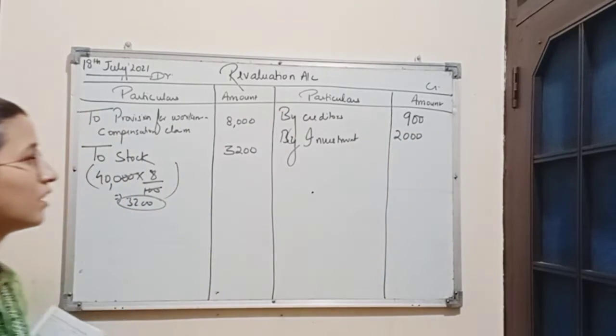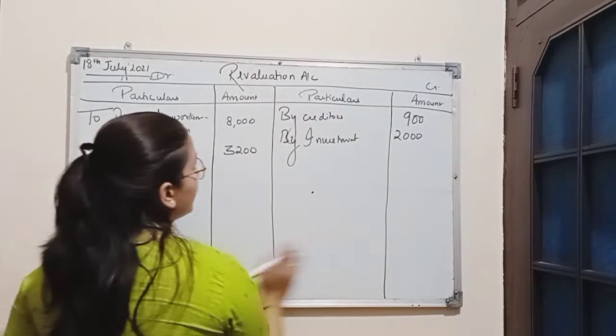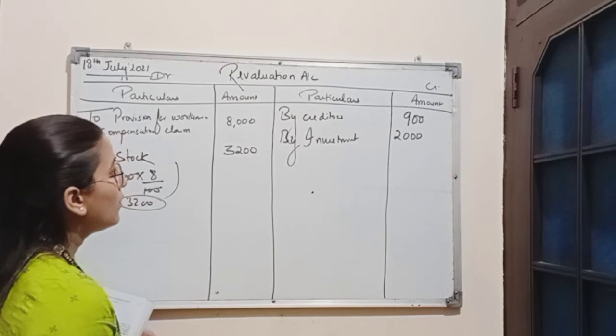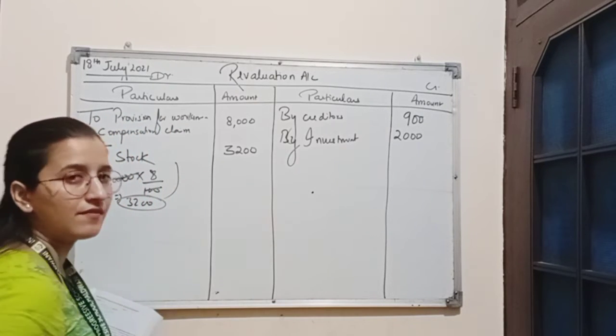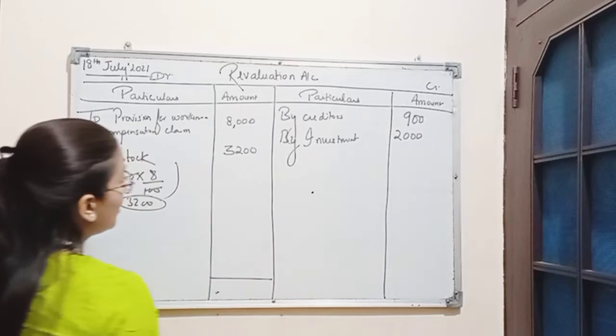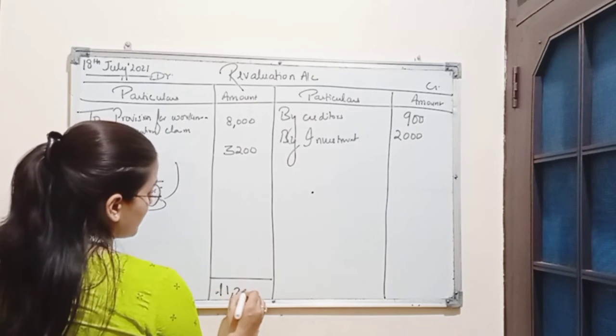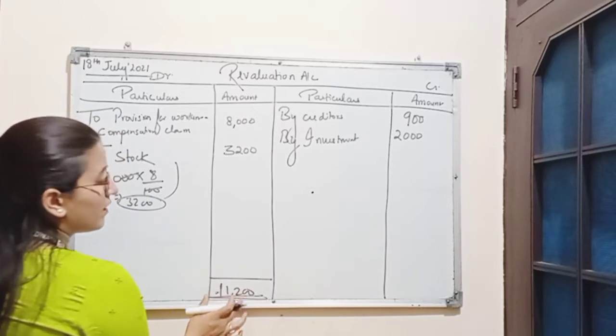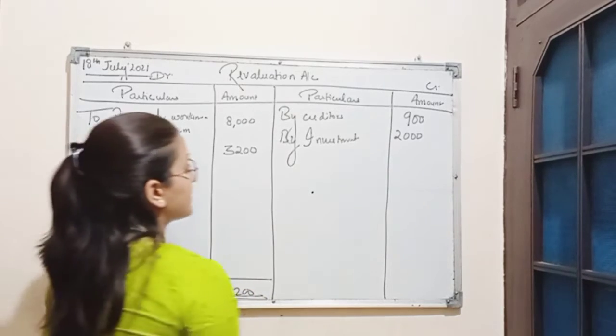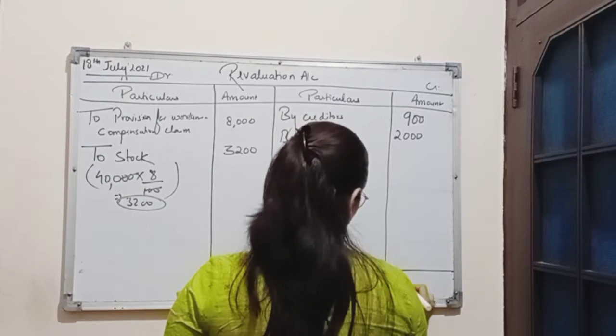Now if we look at the debit and credit side columns, we can see debit side is having a greater value. Total of debit side is 11,200. So we will be recording the same amount on credit side also, 11,200.